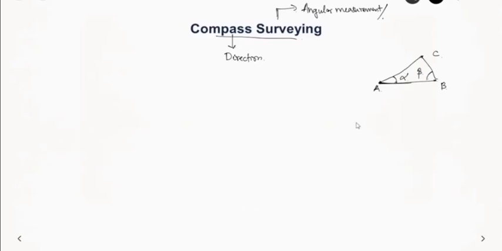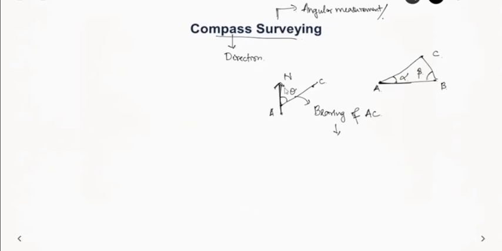So usually what happens is we have to specify a direction with respect to some line. So that line usually we take as north. So suppose this is your north-south line and you want to know the direction of this line AC. That is nothing but, with respect to the north reference line, theta. So this is also known as the bearing of a line. So this theta is the bearing of line AC, which gives you the direction with respect to a meridian.